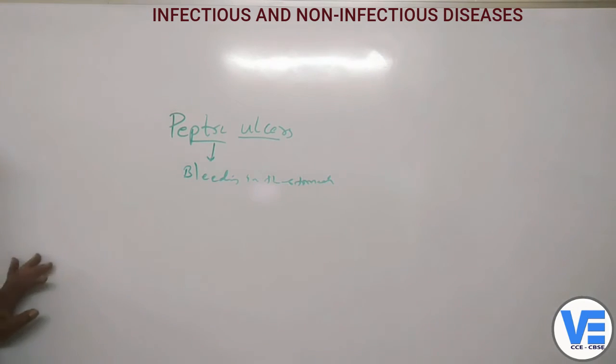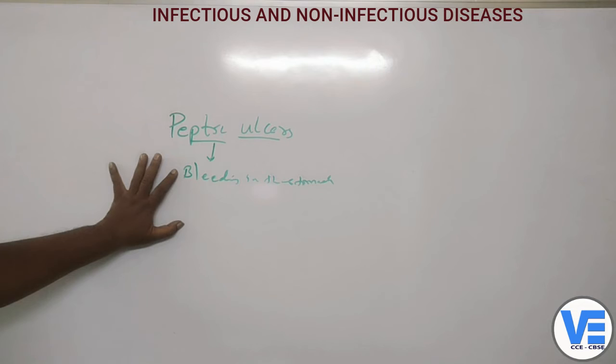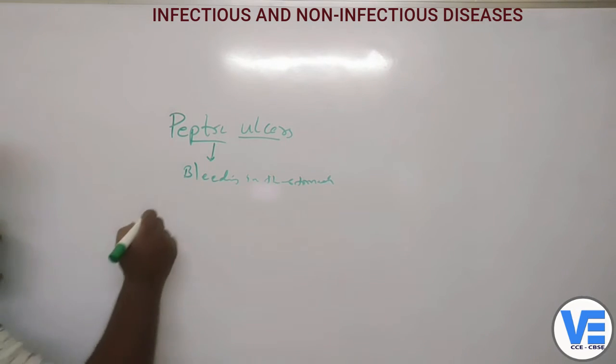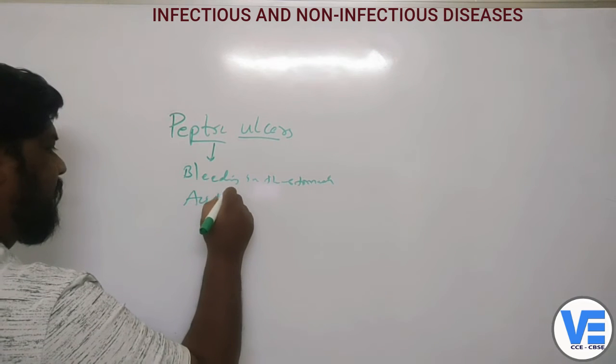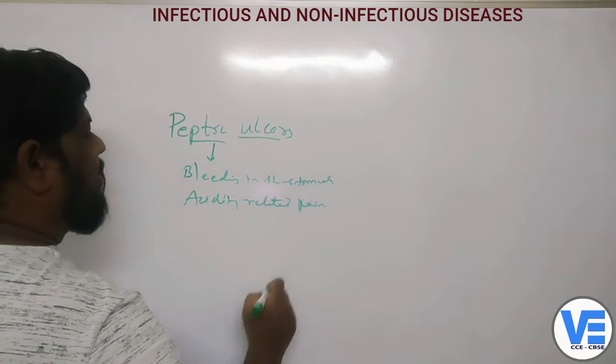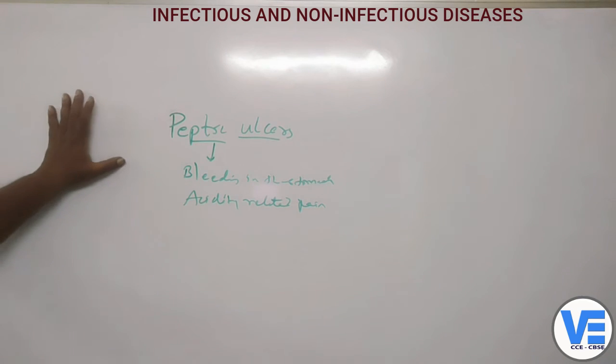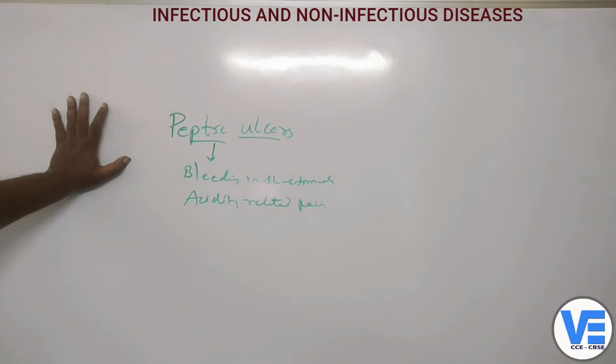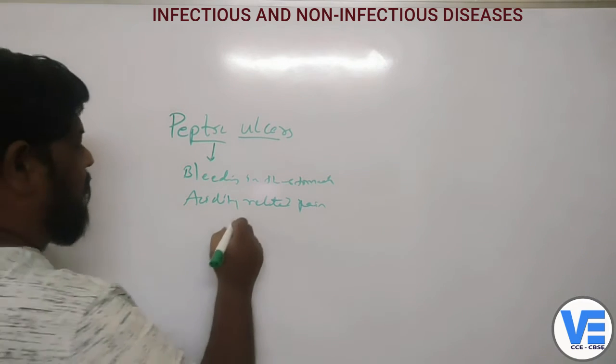Bleeding in the stomach, that means you can see the blood in the stomach, and also acidity-related pain in the stomach. So you can see the bleeding in the stomach, as well as the acidity kind of pain in the stomach, and also in the duodenum.